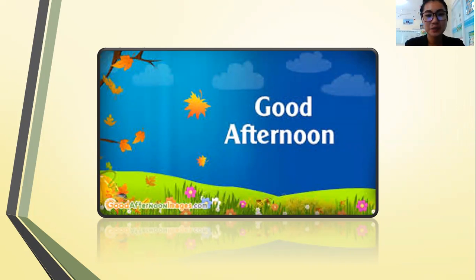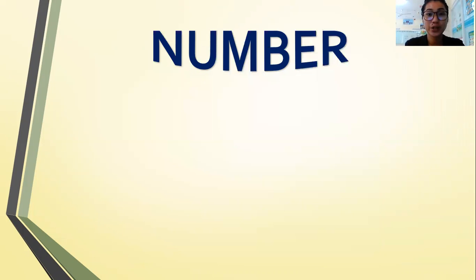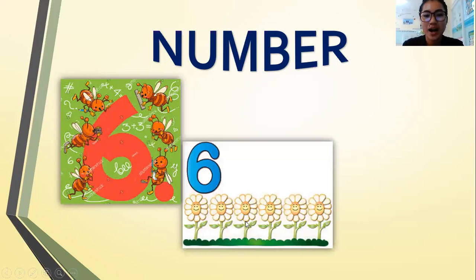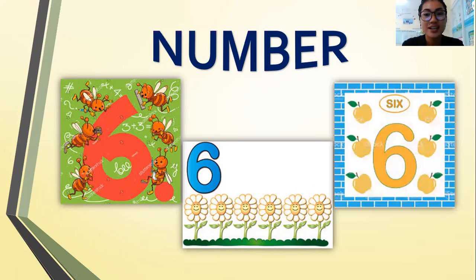So this morning, you studied number 6 with Teacher Anita, right? All right. So let's have a short review about number 6. There are 6 ants. Next one, there are 6 flowers. Next, there are 6 apples.